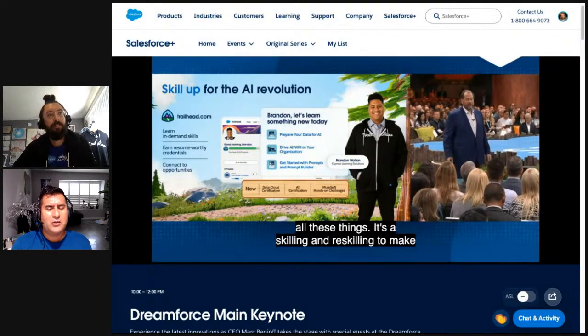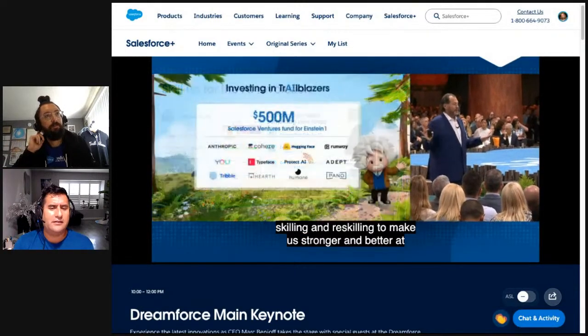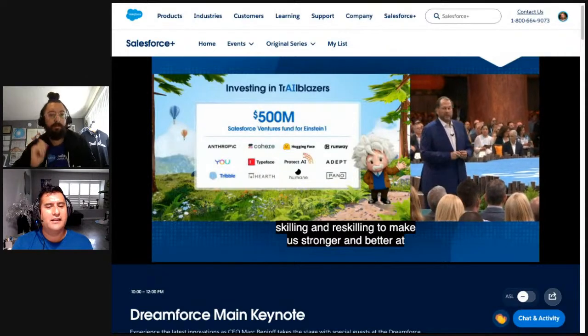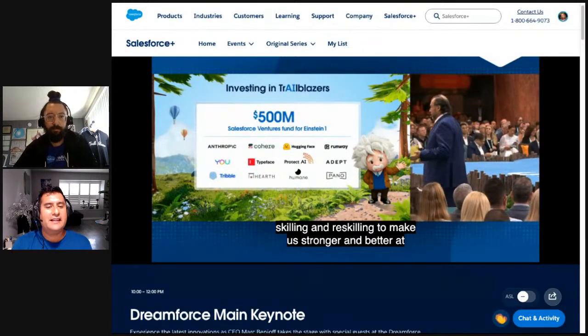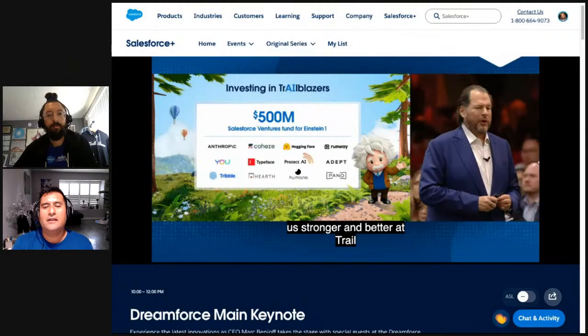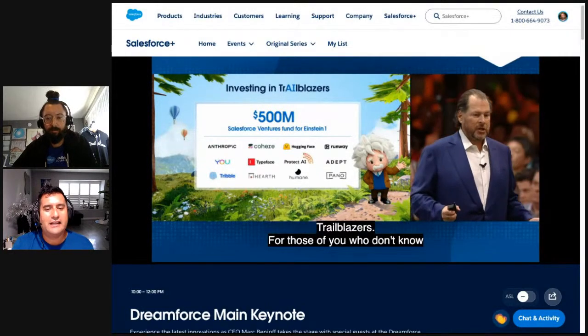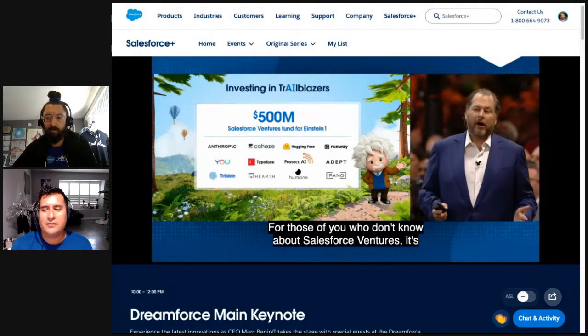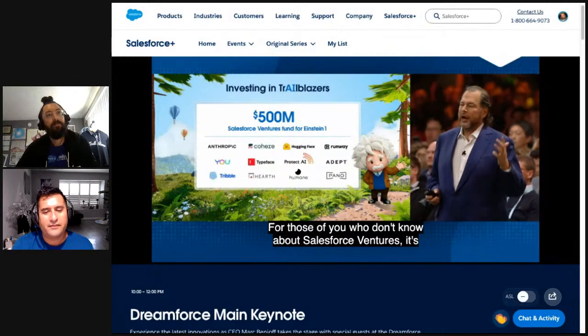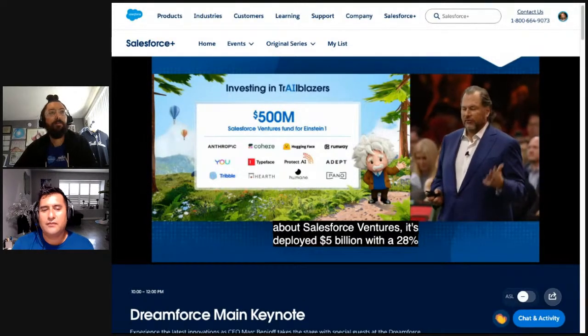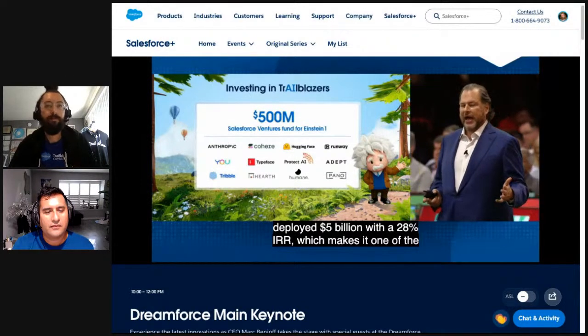So I, for one, want to get an intro course into it, just for the sake of understanding the terminology, the Salesforce lingo. So when you hear terms and words, at least you're familiar with them a little bit easier. We have created a $500 million venture fund. Salesforce Ventures has deployed $5 billion at a 28% IRR, which makes it one of the most, if not the most, successful venture capitalists in Silicon Valley.